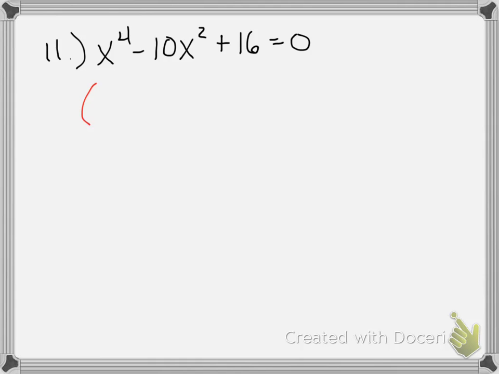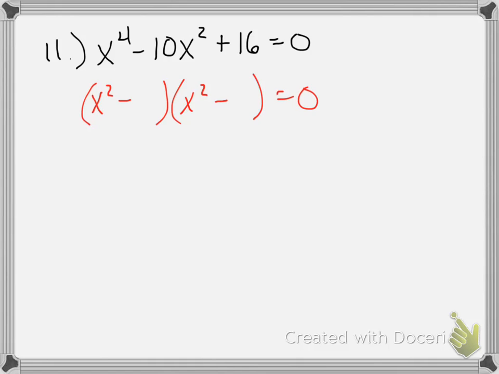On to number 11. X to the fourth minus 10x squared plus 16 equals 0. When I go to solve this, just like in all the other ones, x squared, if they multiply to be positive but add to be negative, it's negative negative.